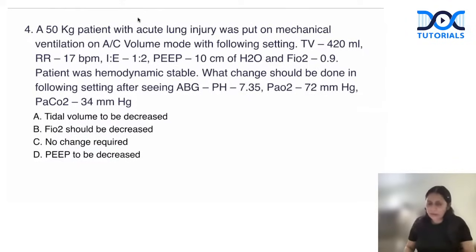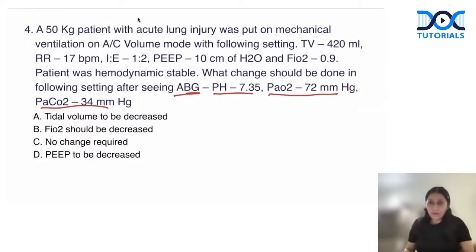The patient was hemodynamically stable. What change should be done in the following settings after seeing the ABG: pH 7.35, PaO2 72, and PaCO2 34 mm of Hg? Options: tidal volume needs to be decreased, FiO2 should be decreased, no change required, PEEP should be decreased.